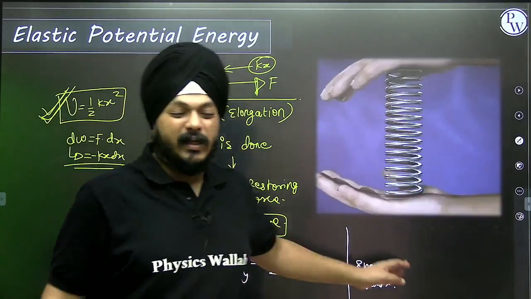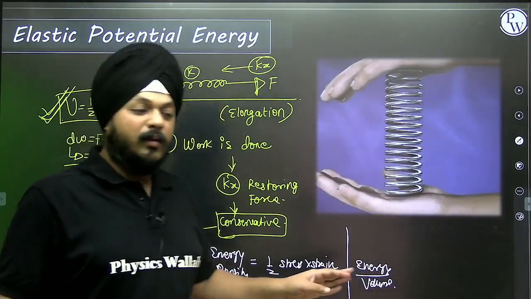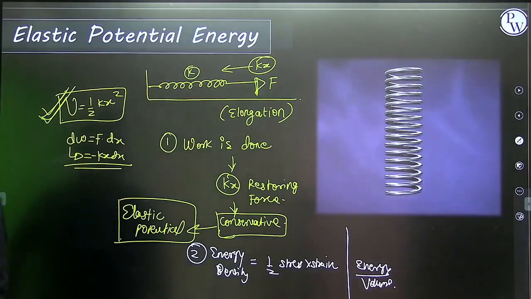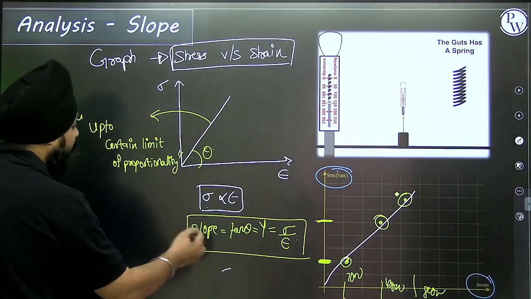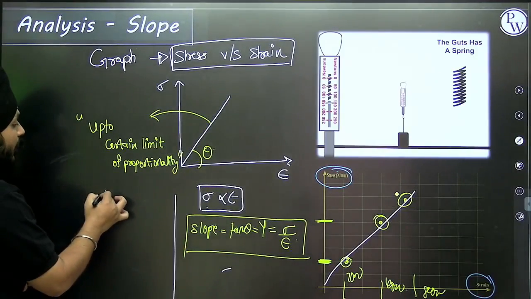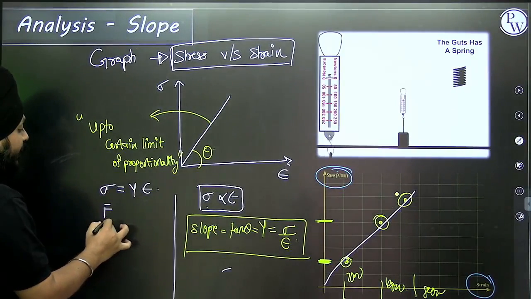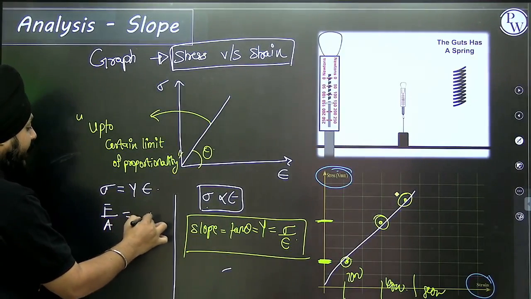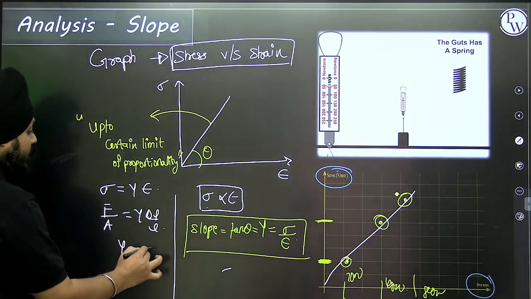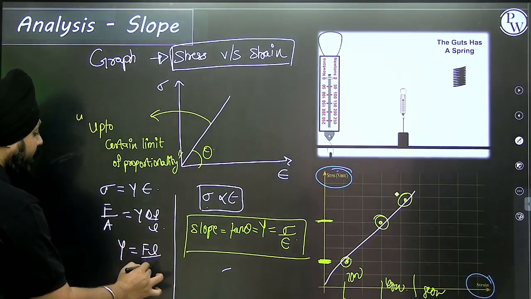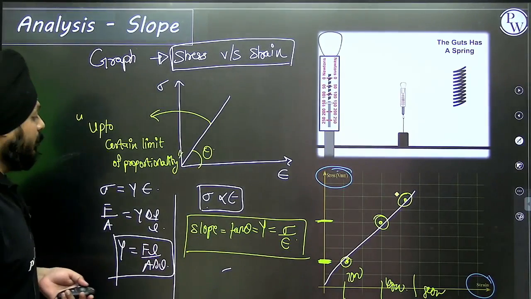Lots of formulas are there. You can make them out by replacing the Hooke's law. Suppose I'm talking about Hooke's law. See what we got: the stress is directly proportional to strain. So sigma equals Y times strain. Sigma is force per unit area, stress, that is Y delta L by L, that is the relevant strain. So the value of Y is FL by A delta L.